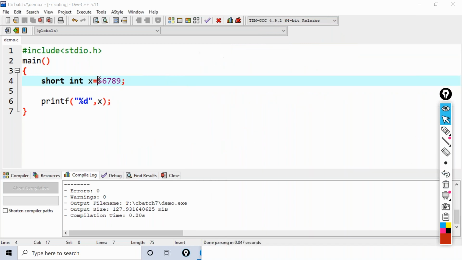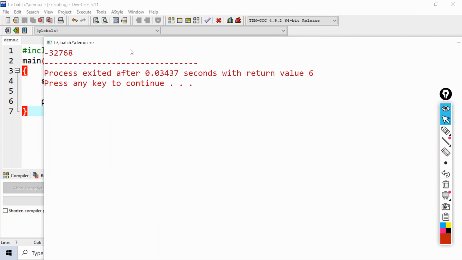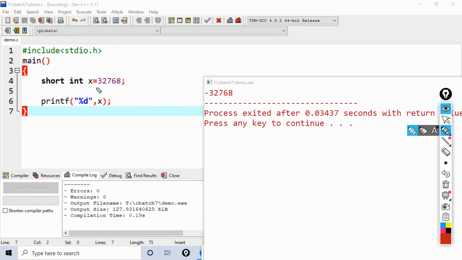Even if you give 32,768, what is happening? Check here. It is giving a negative value. We have given a positive value, 32,768, but it is giving a negative value. This is the dummy value, junk value, garbage value.